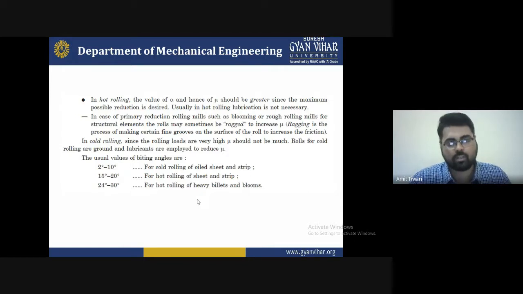In cold rolling, since the rolling loads are very high, mu should not be large. The rolls for the cold rolling process are ground, and lubrication is employed to reduce mu. So basically, we reduce the coefficient of friction by applying lubricants on the surface of the metal used for rolling.